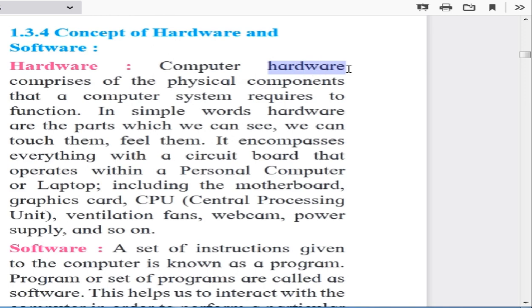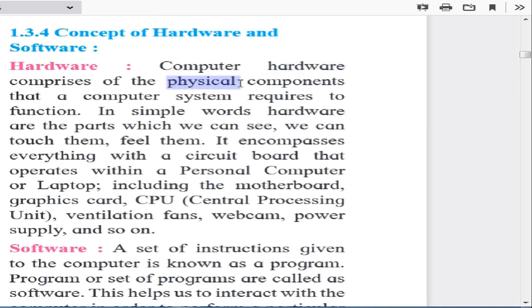We have already seen the CPU. In that we have seen motherboard, hard disk, RAM, many things, wires, cables. These all components are hardware components, and these hardware components we can sense or touch physically.